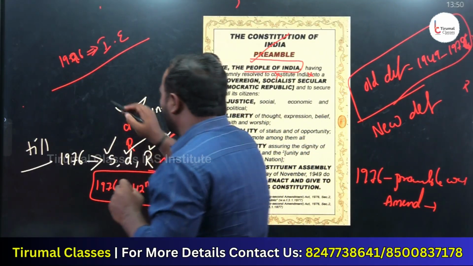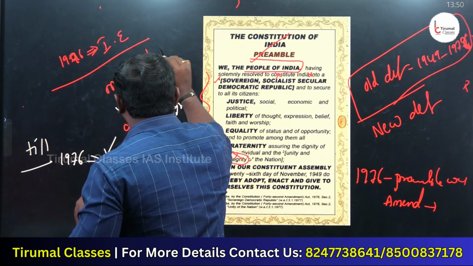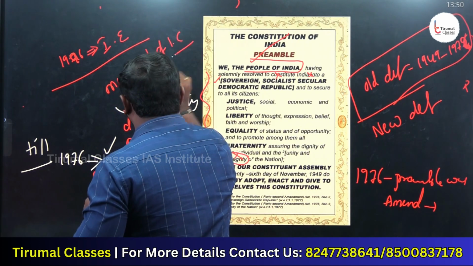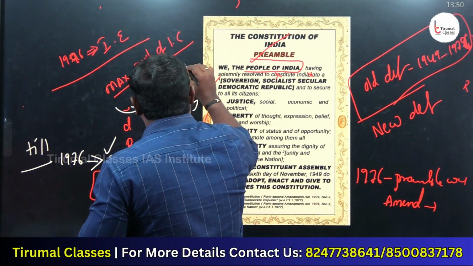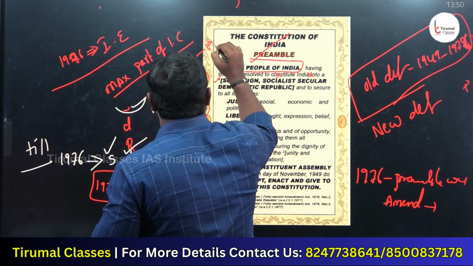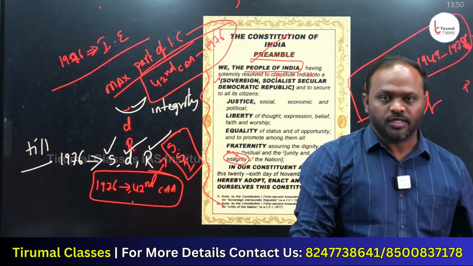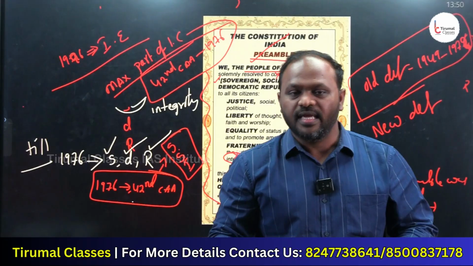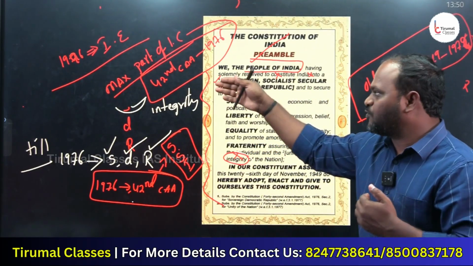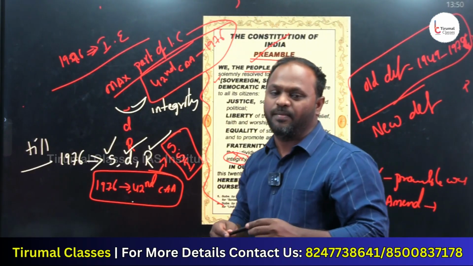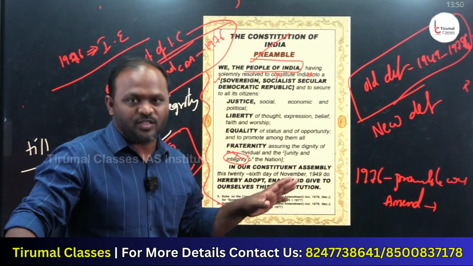But the maximum part of the Indian Constitution was amended by Parliament through the 42nd Constitutional Amendment Act of 1976. And by which amendment did we change the Indian Constitution the maximum number of times? It is the 42nd Constitutional Amendment Act of 1976. So the point is very clear.